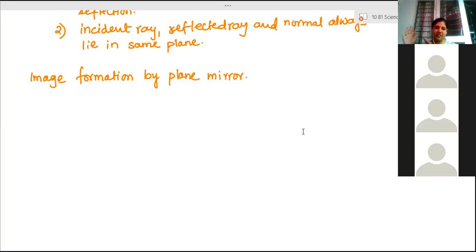Ma'am, spherical mirrors are curved and plane mirrors are not. A plane mirror is exactly a straight face. But spherical means it is curved. These are parts of spheres. If any mirror is cut out from a sphere, it has a curved surface. Then that is a spherical mirror.